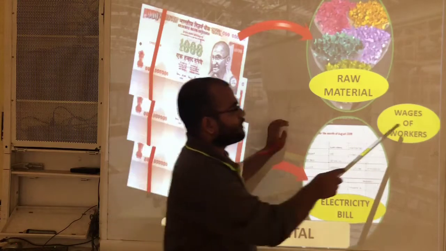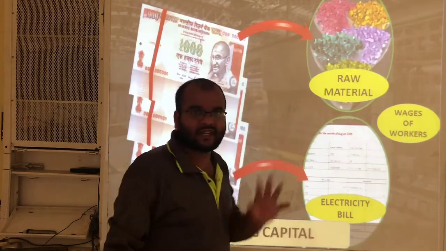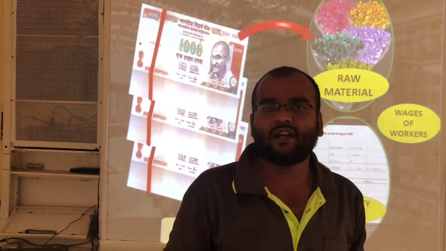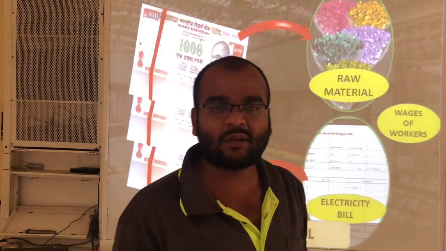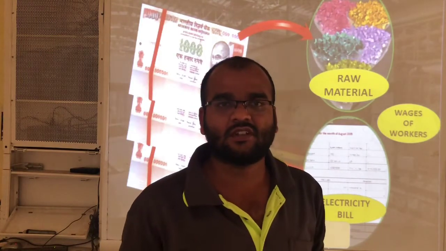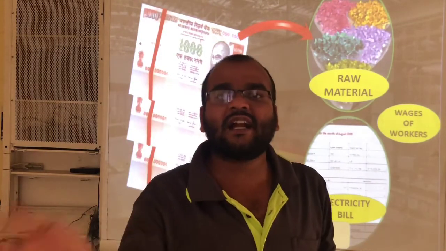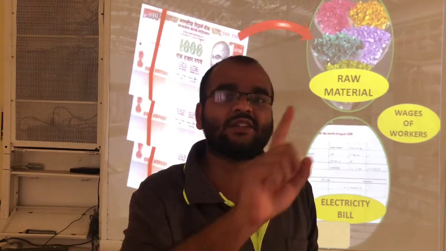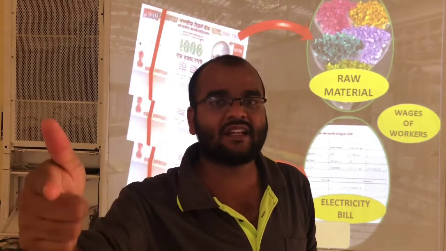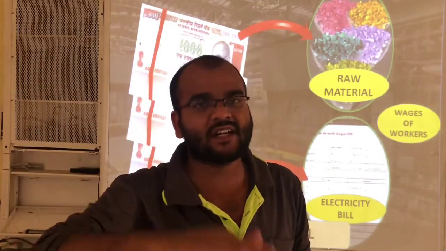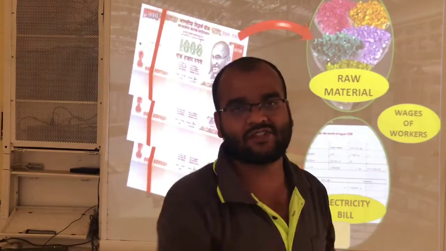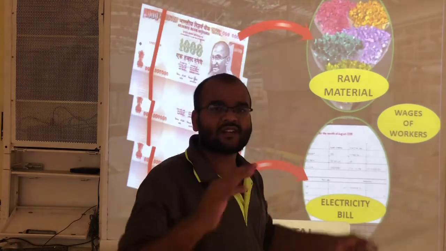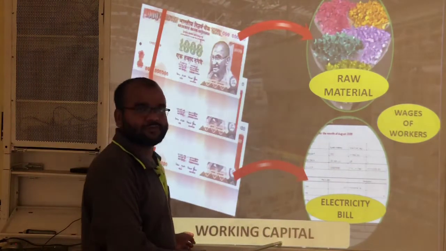Next, wages of workers. For example, some workers are working in your factory. Now you have paid one month's salary or wages. In the next month, will they continue their work without getting any salary? No. Every month you have to pay the wages and salaries to the workers. Then only they will work, then only the goods will be manufactured. So wages of workers also come under working capital.